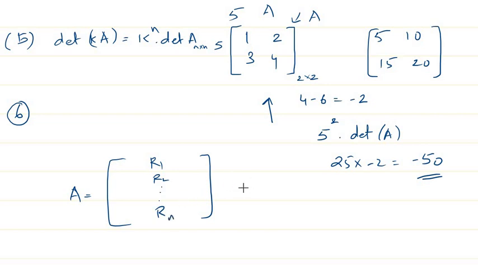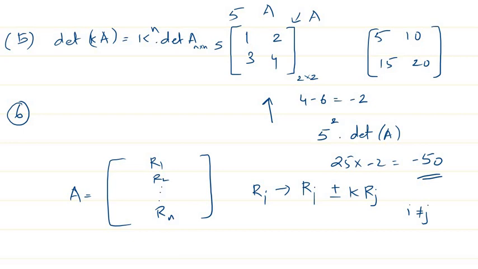If I apply a transformation that Ri is basically Ri plus or minus k times Rj, where i is not equal to j, then that means I can replace a particular row by that same row plus a multiple of another row or minus a multiple of another row. So if I do this particular elementary row operation, the determinant will not change.